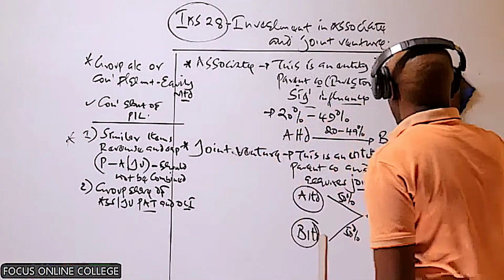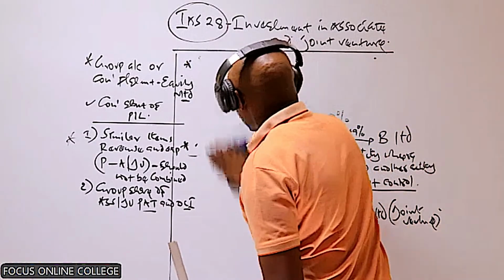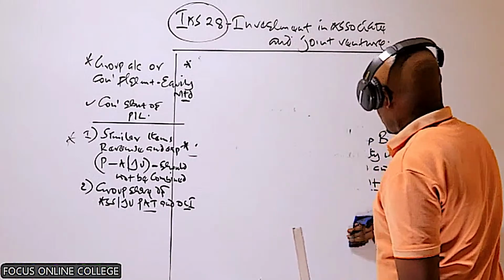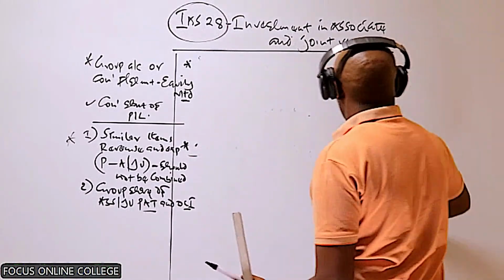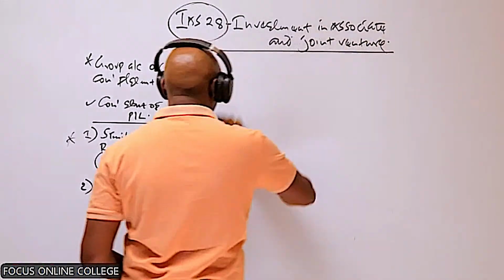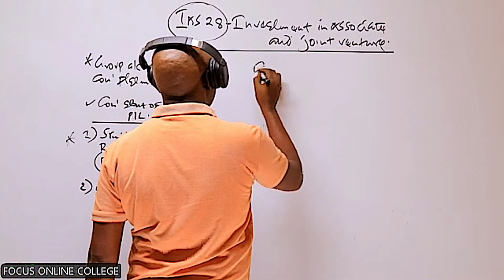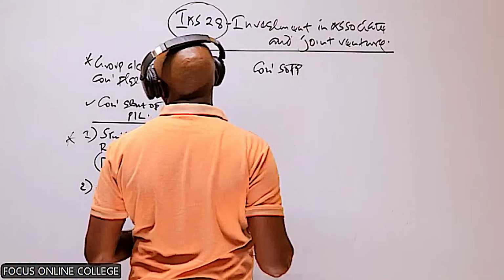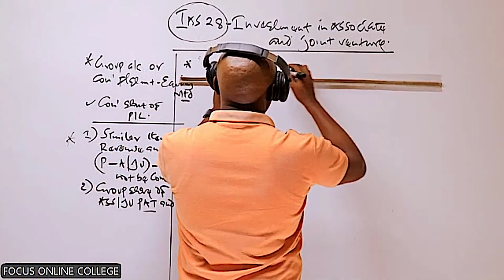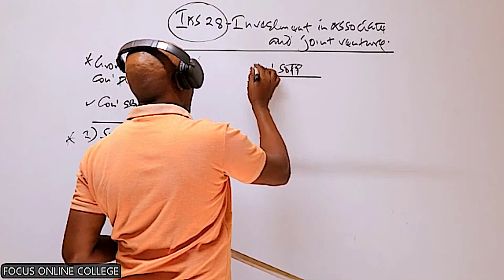Then from there, let's look at how this method is applicable when it comes to the preparation of the consolidated statement of financial position. Now, first of all, recall what we said in our previous class.